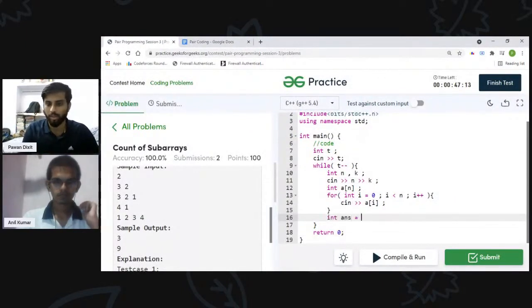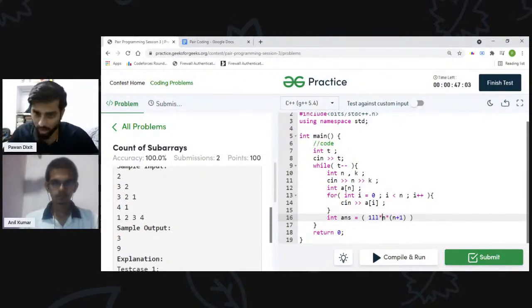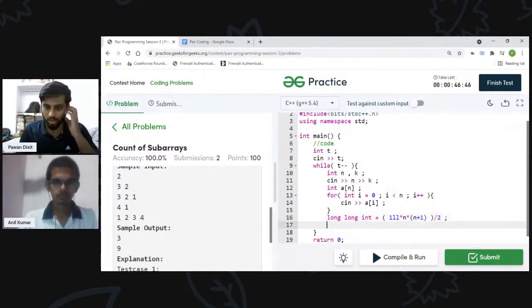So now, first of all, I know the size of the array is n. So the total number of subarrays... I think I have to include one LL also. Oh, yes. So I have to take them in long because 10 raised to the power 5 into 10 raised to the power 5 will exceed the integer limit. So this is the total number of subarrays possible.